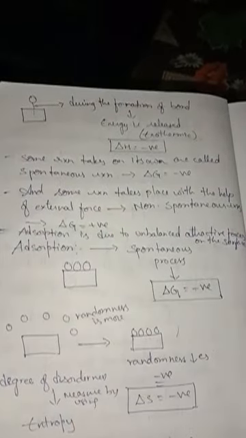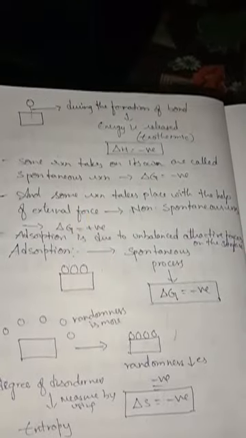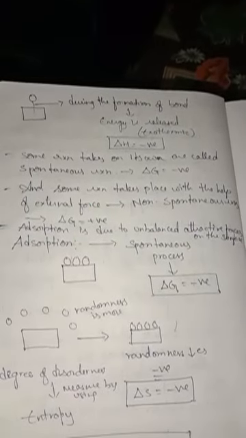Some reactions take place only with the help of an external force. Understand? If you apply some force, only then the reaction takes place. Unless the external force is applied, the reaction is not going to take place.